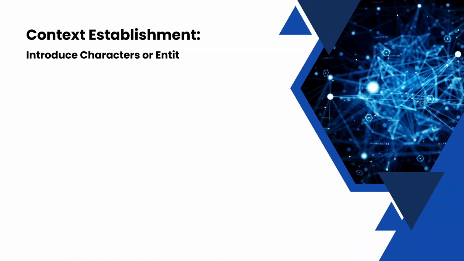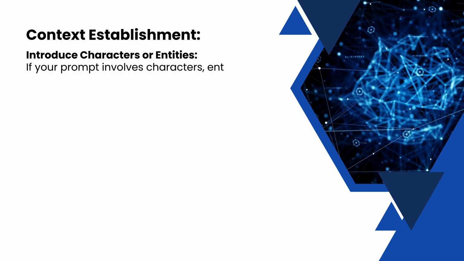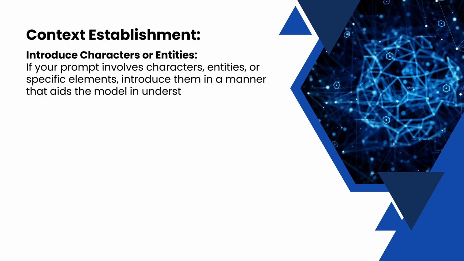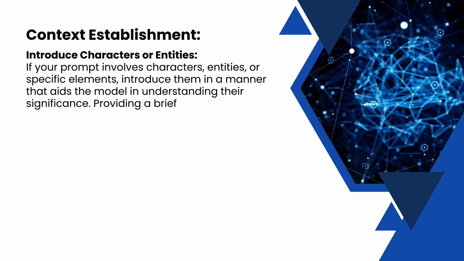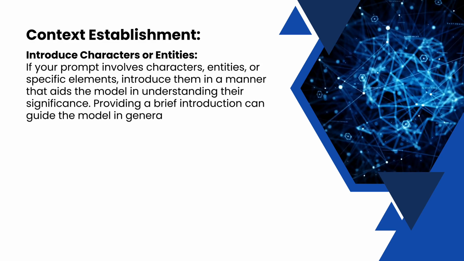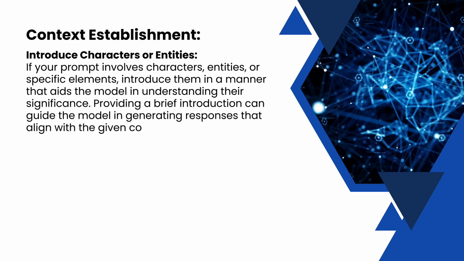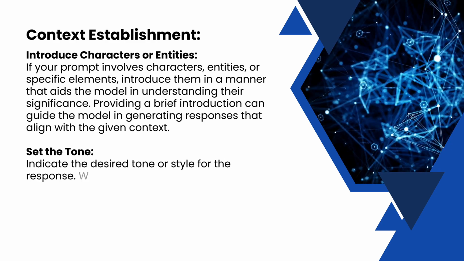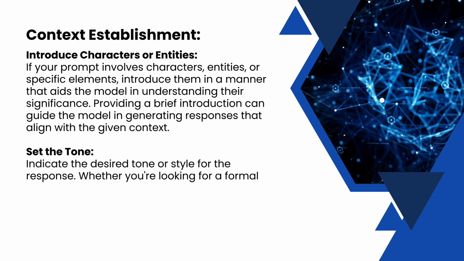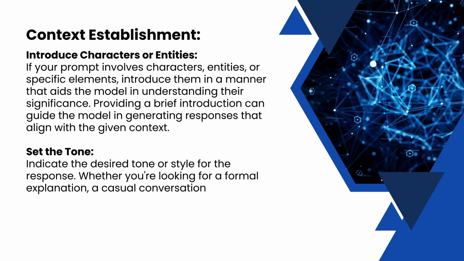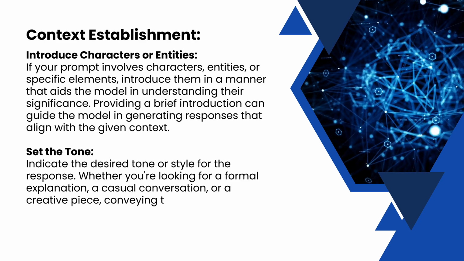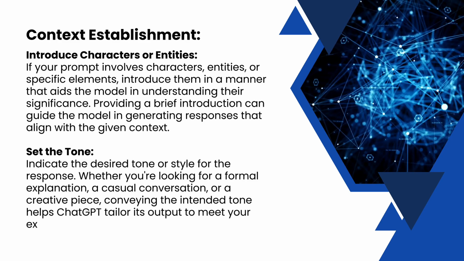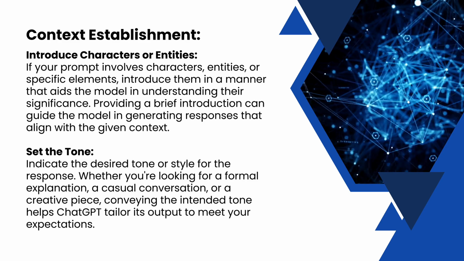Introduce characters or entities. If your prompt involves characters, entities, or specific elements, introduce them in a manner that aids the model in understanding their significance. Providing a brief introduction can guide the model in generating responses that align with the given context. Set the tone. Indicate the desired tone or style for the response, whether you are looking for a formal explanation, a casual conversation, or a creative piece. Conveying the intended tone helps ChatGPT tailor its output to meet your expectations.